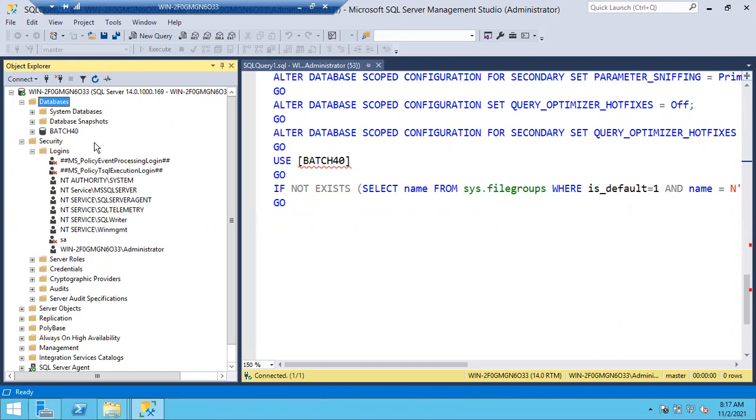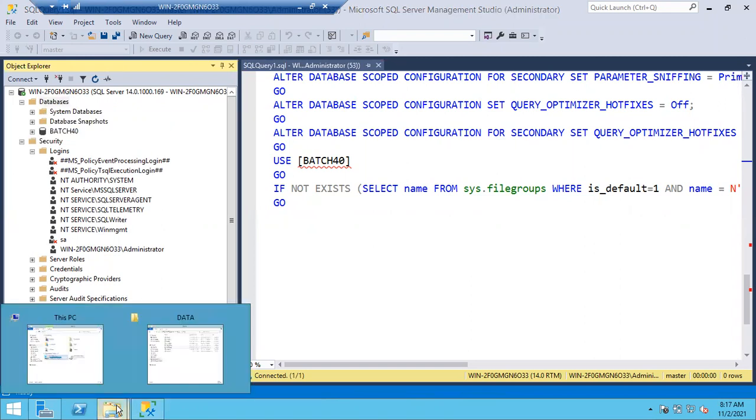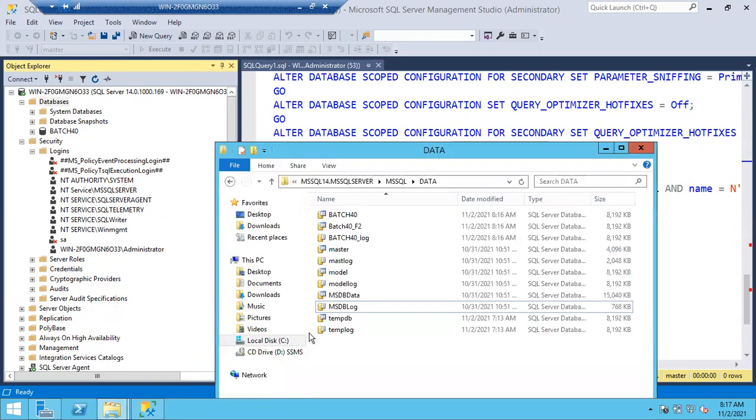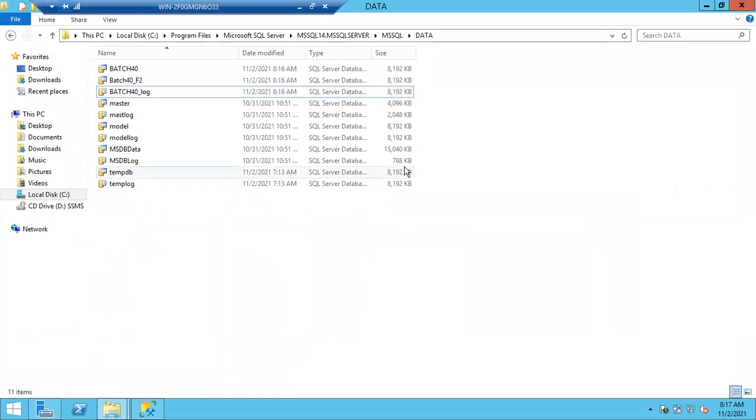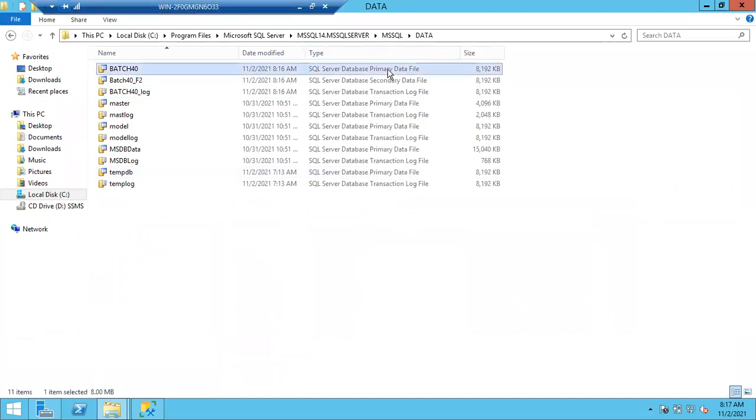This is how we create the database. Go to this physical location and you can see 3 more files added: batch 40 data file, batch 40 second data file, and batch 40 log file. If you expand this, let me maximize this window, you can see the type of the file: primary data file, secondary data file, and transaction log file.